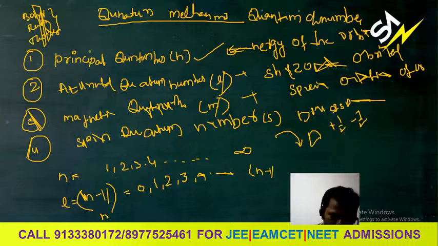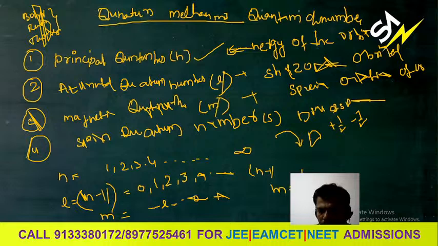When you go for the magnetic quantum number m, it ranges from minus L to 0 to plus L. That means the number of m values is equal to 2L plus 1. This is the formula. L is equal to n minus 1, and in the same way, m is equal to 2L plus 1. By using the n value, you can get the L value. By using the L value, you can get the m value.